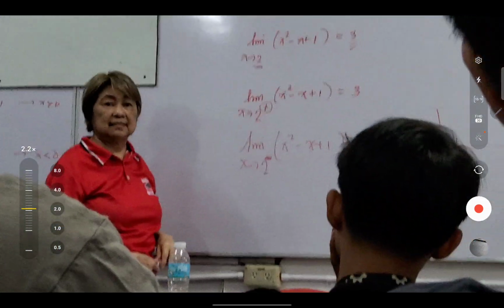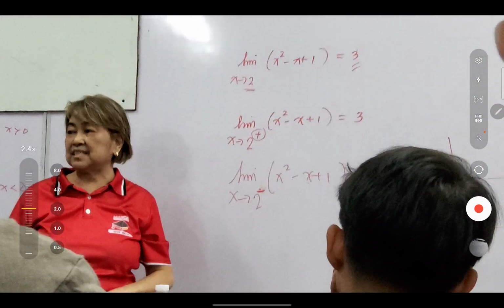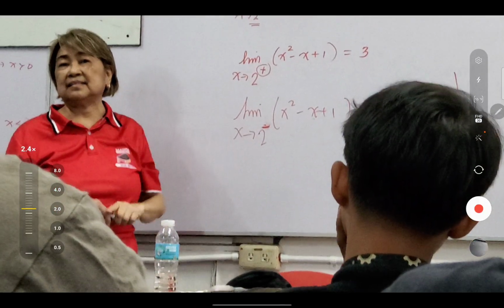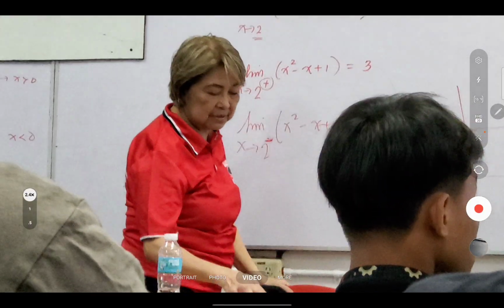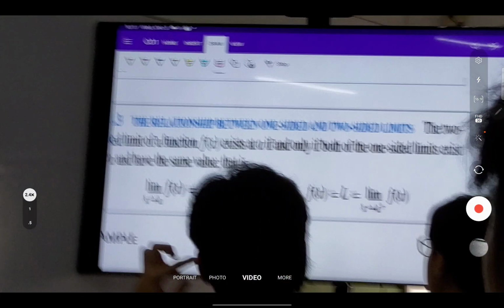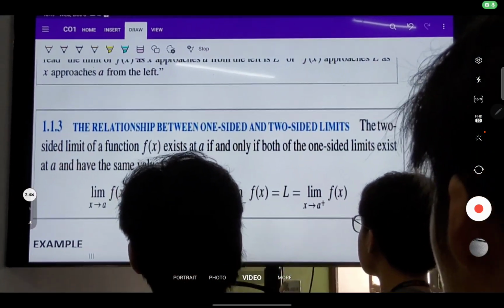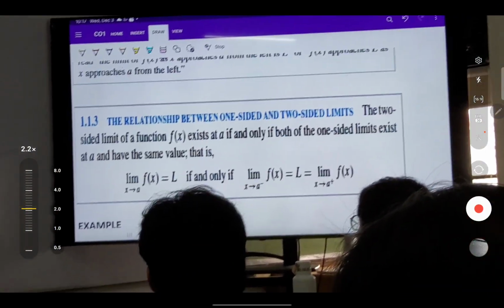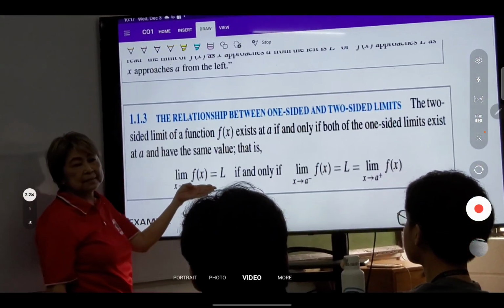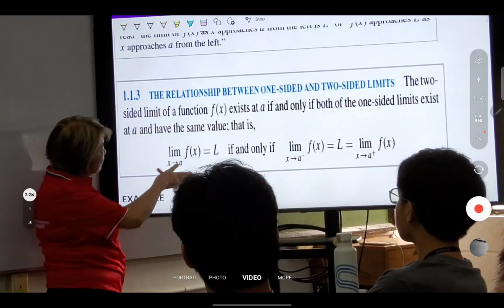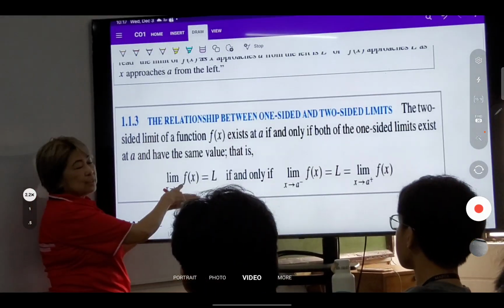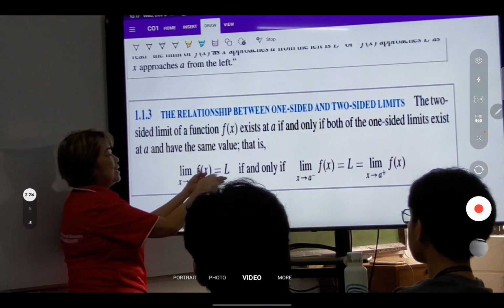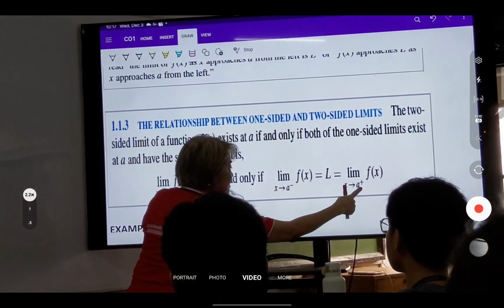It says that for the two-sided limit to exist, the right-hand limit and the left-hand limit must be equal. So the two-sided limit exists if and only if the right-hand and the left-hand limit are equal, both equal to that. Did you get it?